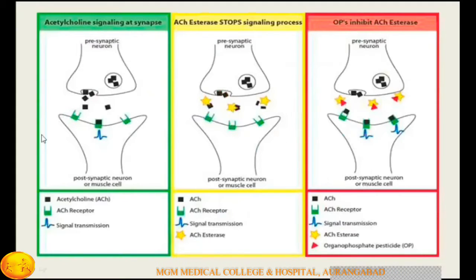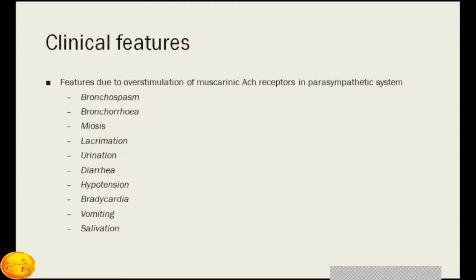When the signal is transferred from the presynaptic to the postsynaptic neuron, acetylcholine is secreted, then it is received by the acetylcholine receptor and the signal is transmitted. What acetylcholinesterase does is stop the signaling process by breaking down this acetylcholine. Organophosphate poison acts on acetylcholinesterase and inhibits it, because of which overstimulation by acetylcholine occurs, which leads to very specific clinical features of organophosphorus poisoning.